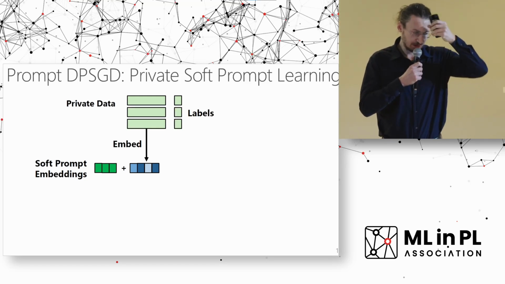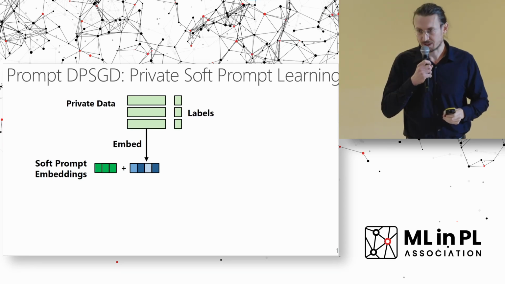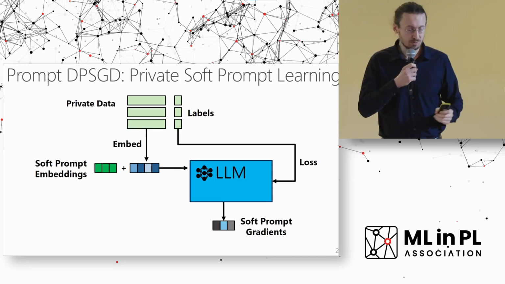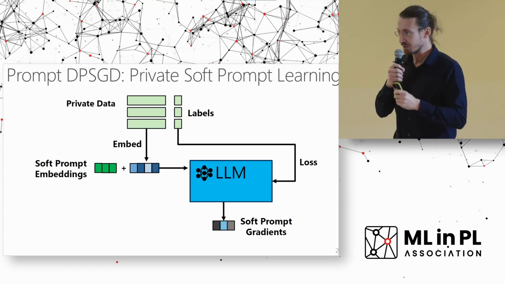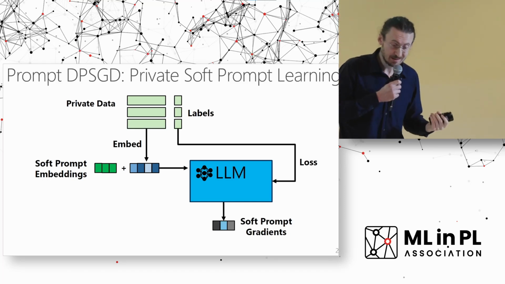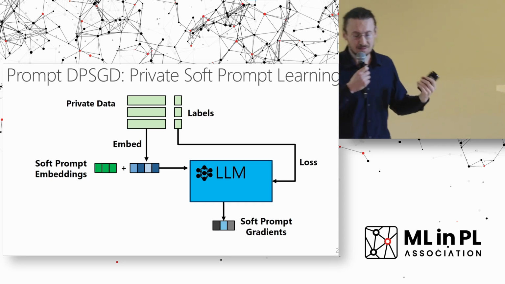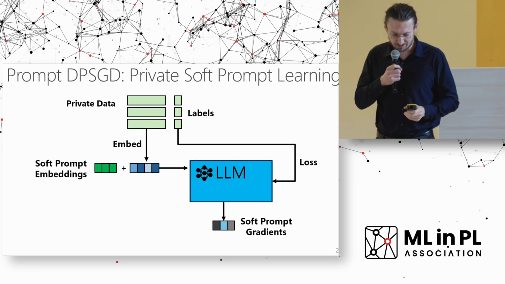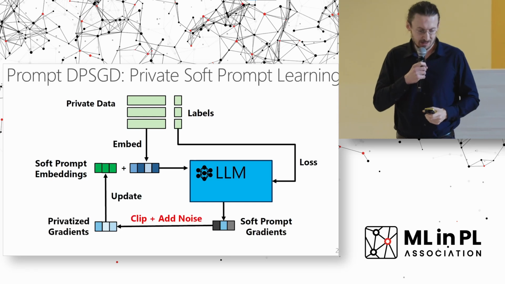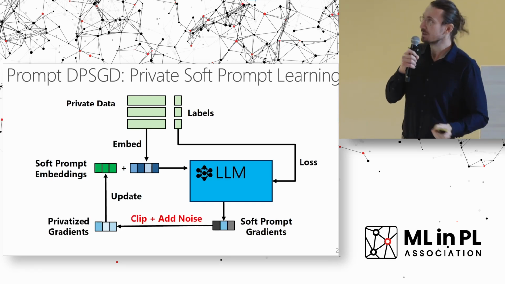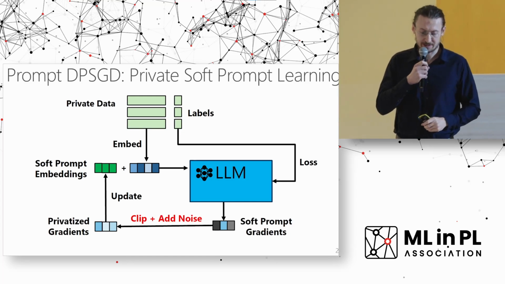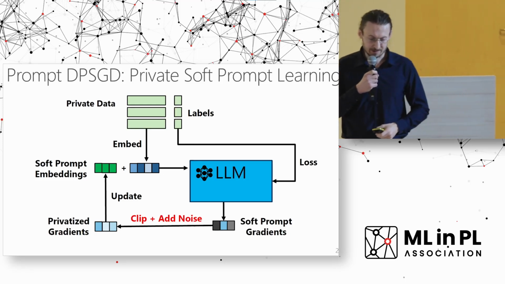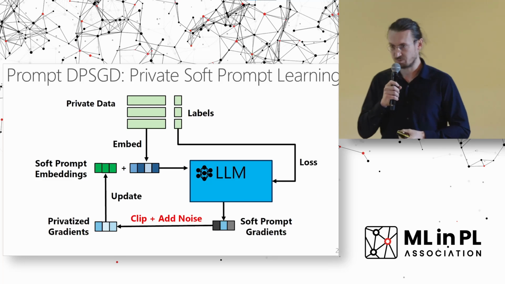Let's start from the beginning. We have our soft prompt that we prepend to the embeddings of our private data, and then we pass this input through the LLM. Also, we have access to the labels for these private data points, so thanks to that, we can compute the loss. Then, as we know, we find the gradient for these soft prompts. But that's not the end. This is actually where the privacy aspect comes into place. We are now clipping these soft prompt gradients and adding noise to preserve privacy. Once we have these privatized gradients, we can update our parameters for the soft prompts.